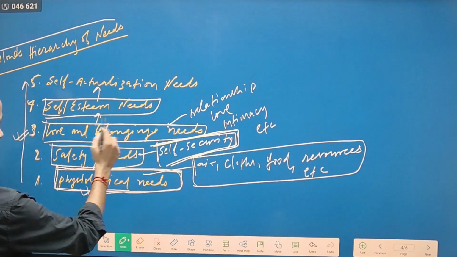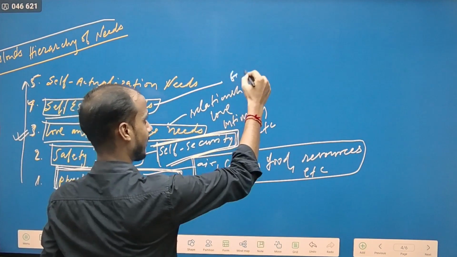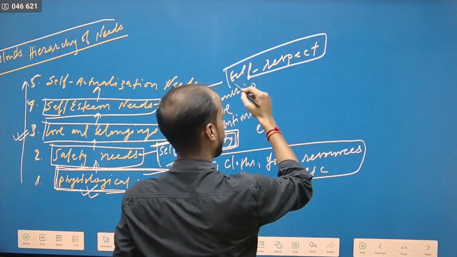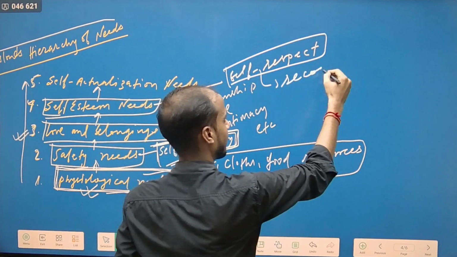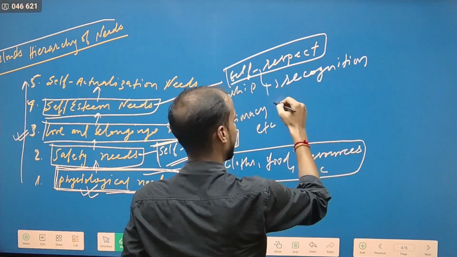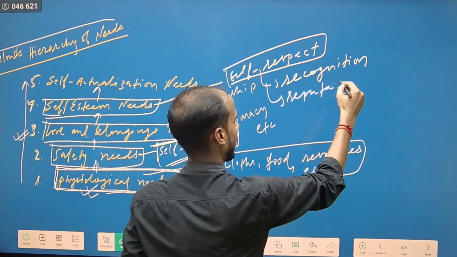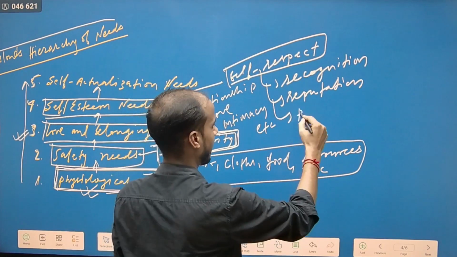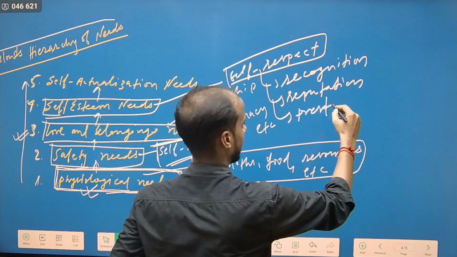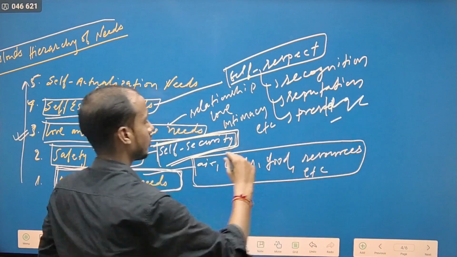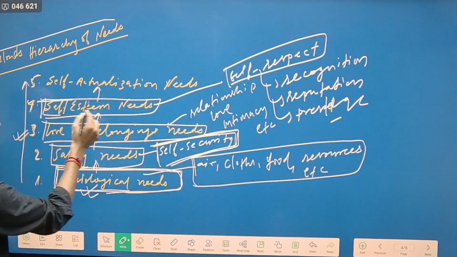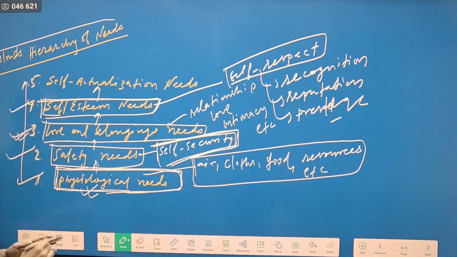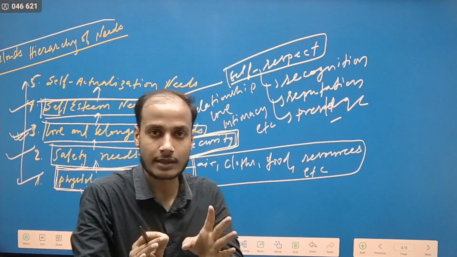So in self-esteem needs, there is self-respect, recognition, then reputation, then prestige. So we need self-esteem needs, and once our first, second, third and fourth needs get fulfilled effortlessly, then definitely we will